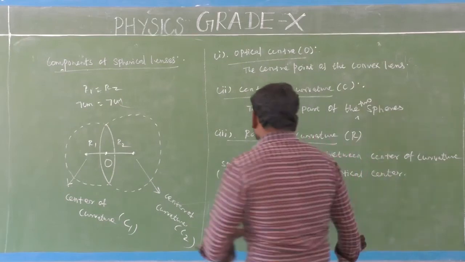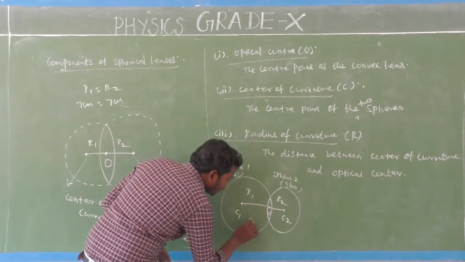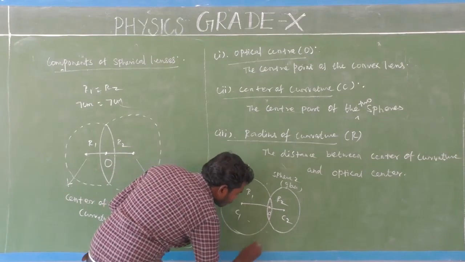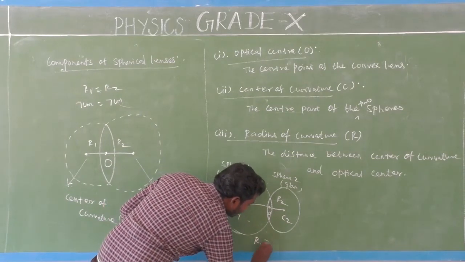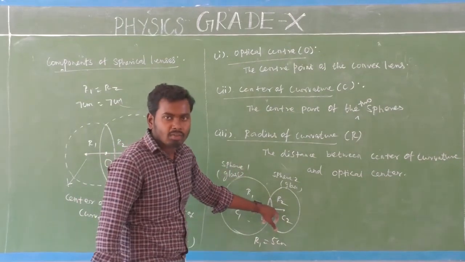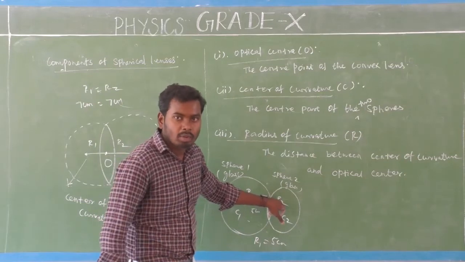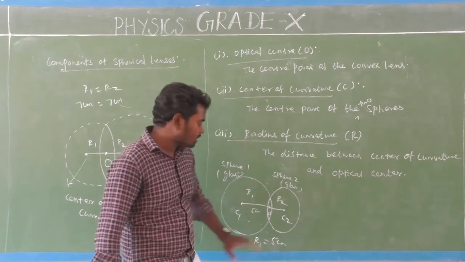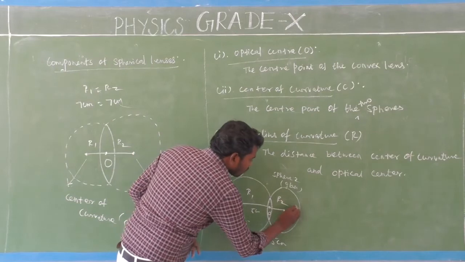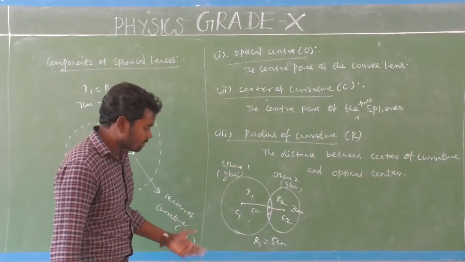Suppose the R1 value, which means radius of curvature 1, is 5 centimeter. What about the radius of curvature for the second sphere, radius of curvature 2? It will be less than 5 centimeter, so it may be 3 centimeter. Very simple.